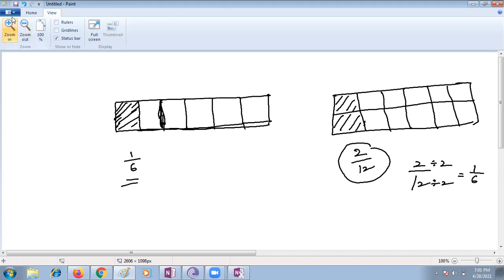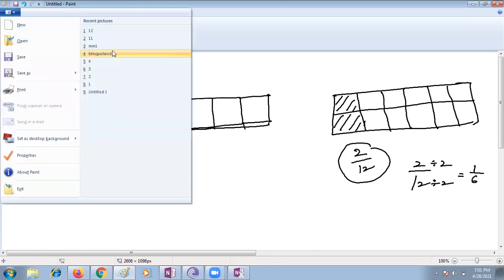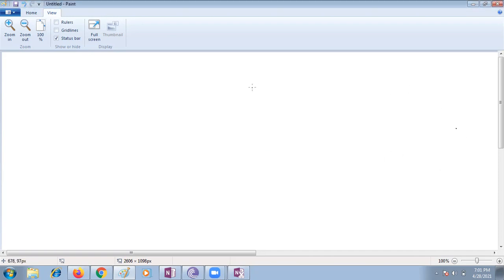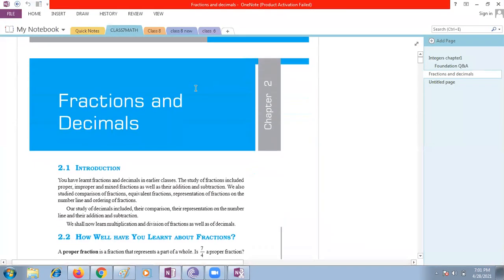This is one more application. Once you are perfect with equivalent fractions, you can do many miracles, children. A lot of applications are there using equivalent fractions. I will tell you how they come in your further exams. Now let me take our topic, whatever topic we have in our textbook. See here.